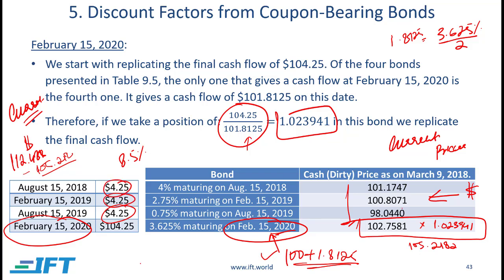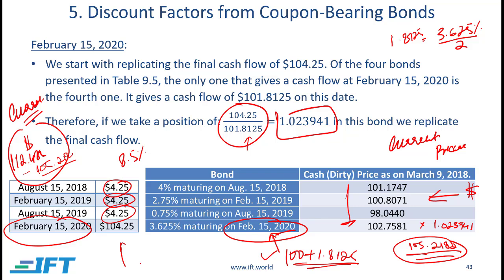So I'll have to use this bond, this bond, this bond to do it. And I have some money available remaining as well, right? Because this bond on the left is currently 112, and this one which I'm going to buy is 105. So there is still some money that I have left. I can actually buy a little bit of these three to make sure that these three cash flows are completely taken care of. So let's see how much I need to buy of these three and what's going to be the total amount I need to spend for that.